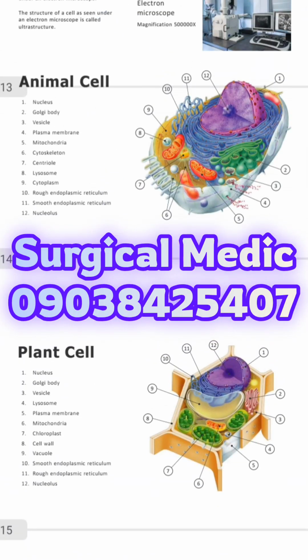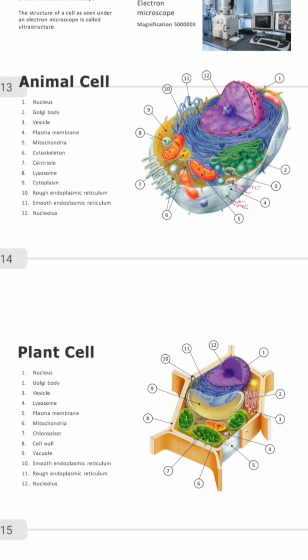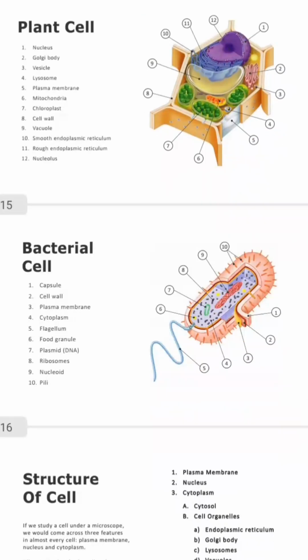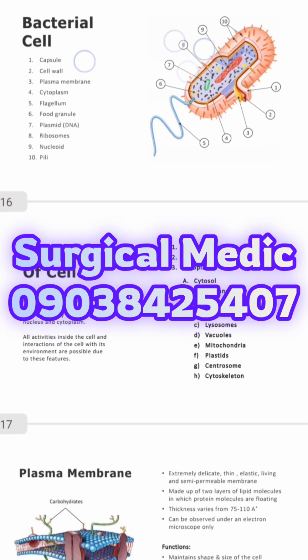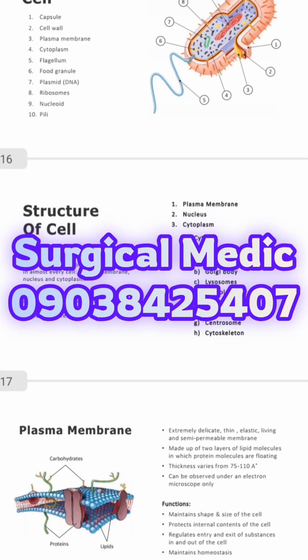Animal cell. Beautiful animal cell. Look at it now. You can see the nucleus, the Golgi body, the vesicle, plasma membrane, and mitochondria. We'll look into this in the next class. Then this is your plant cell, this is your bacterial cell. These things are very simple. We'll check in our next class.